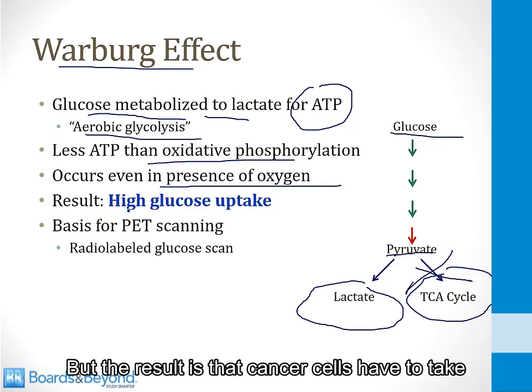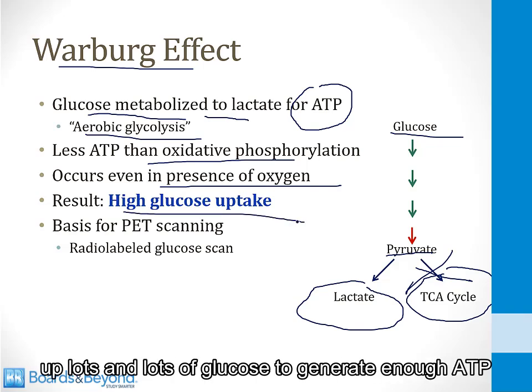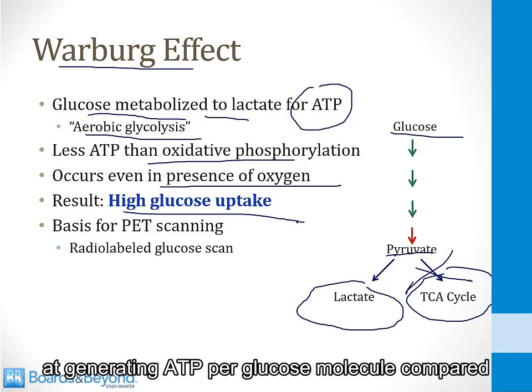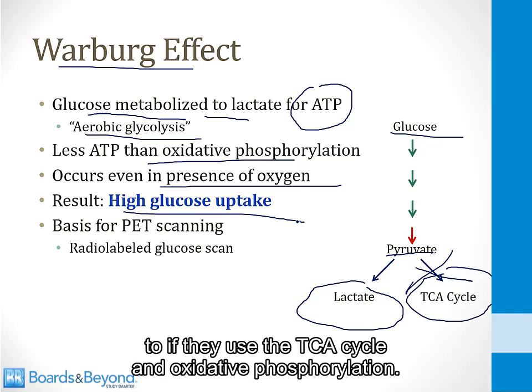But the result is that cancer cells have to take up lots and lots of glucose to generate enough ATP because they are less efficient at generating ATP per glucose molecule compared to if they use the TCA cycle and oxidative phosphorylation.